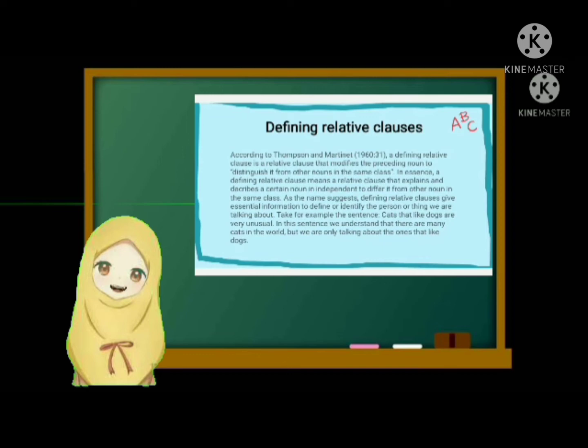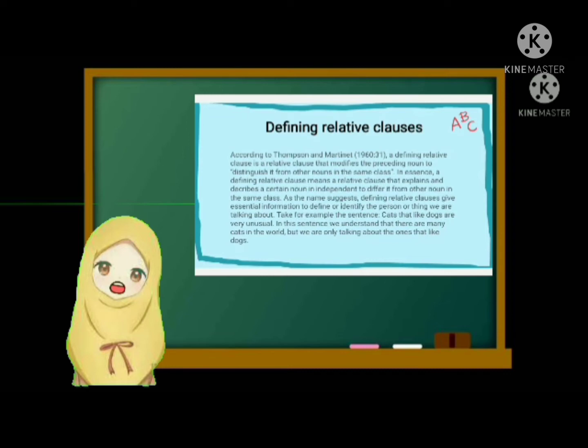According to Thompson and Martinet, 1960, a defining relative clause is a relative clause that modifies the preceding noun to distinguish it from other nouns in the same class. In a sense, a defining relative clause means a relative clause that explains and describes a certain noun to differ it from other nouns in the same class.